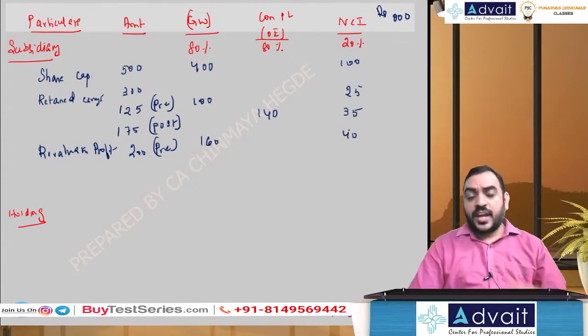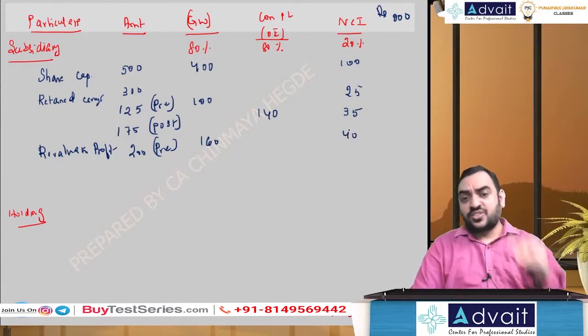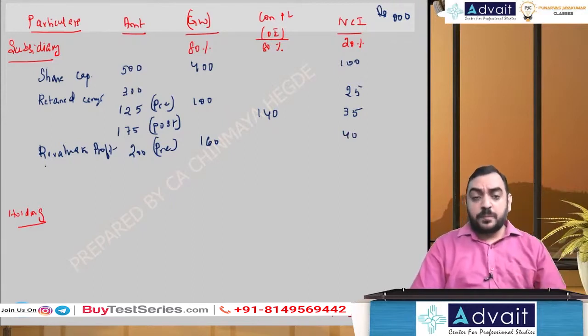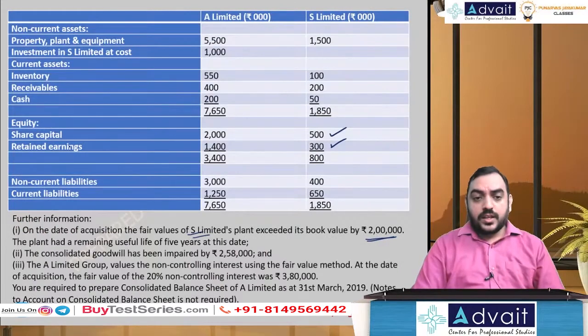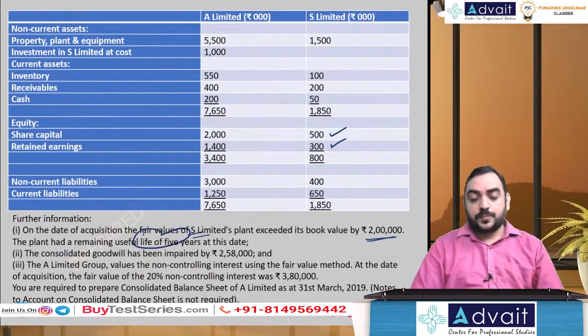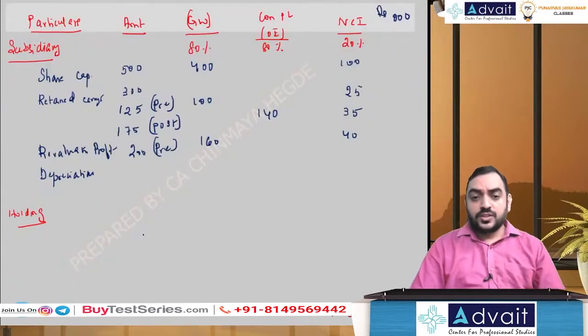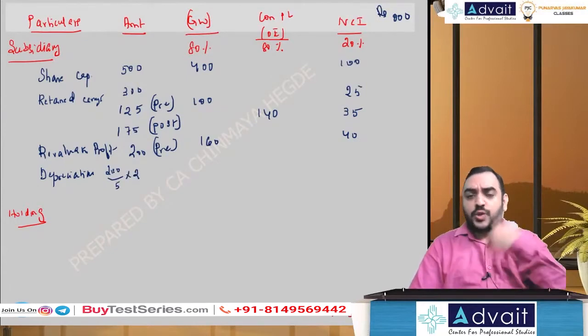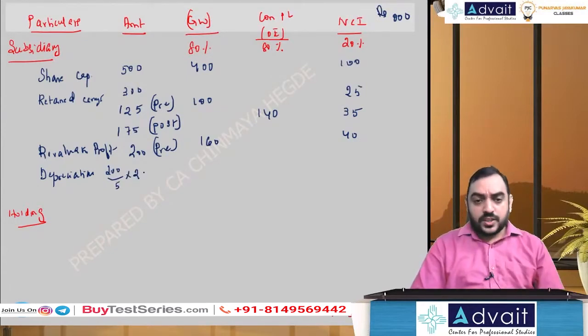40. And whenever revaluation comes, depreciation has to follow. A revaluation profit means depreciation is minus, within brackets. The life of the machine is 5 years, out of which 2 years are over. So you should do 200 divided by 5 into 2, spread across 5 years. After acquisition, 2 years are over, so that will become 80, within brackets.